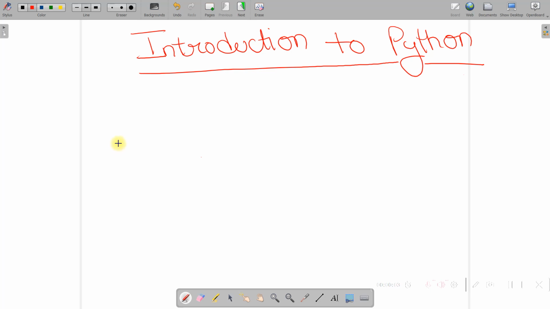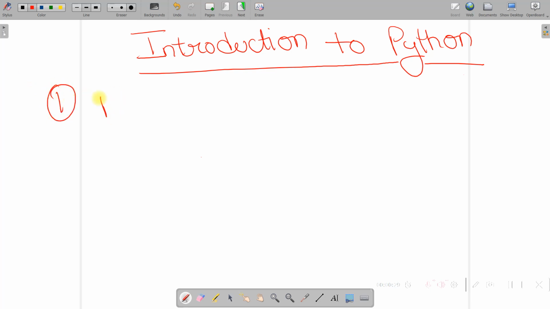So in this session we will talk about introduction to Python. Okay, so as part of this session we will see what is Python language, then who created this language, when it was created, and then finally we will see features of Python language. Okay, so let's start discussing each of these in detail.